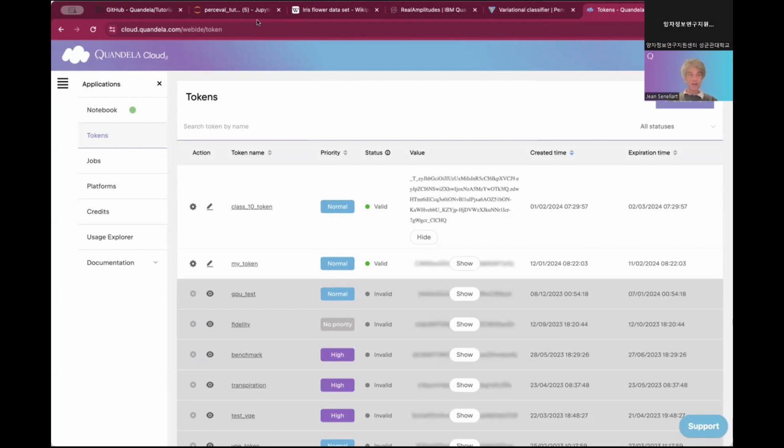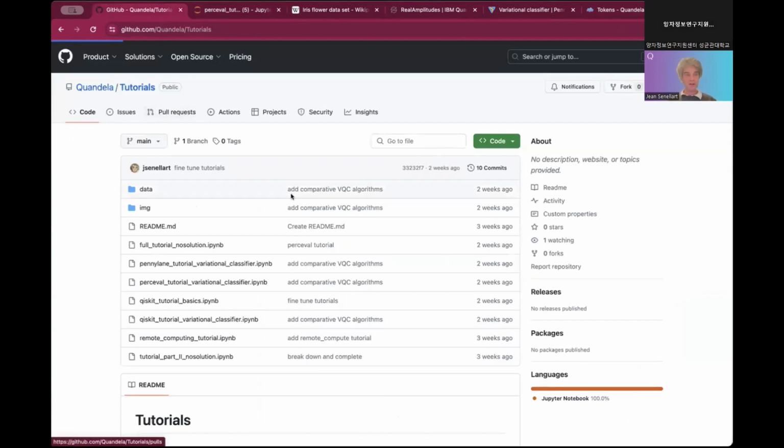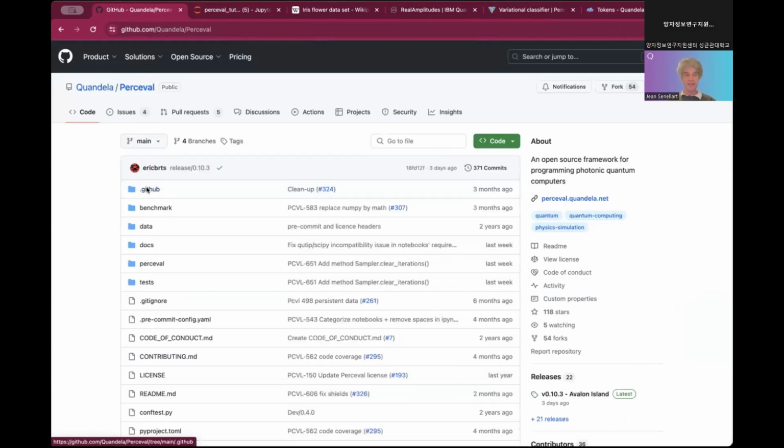So this said, we'll move to this notebook. But before doing this notebook, I will just go through quickly a notebook showing how to do remote computing. It is one of the notebooks available in the Perceval documentation. So what I propose is that you check out Perceval if you have not done it already.